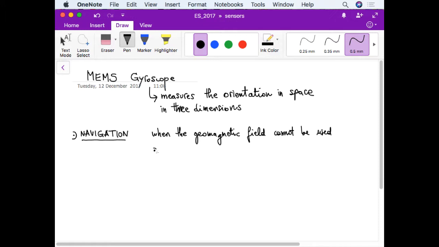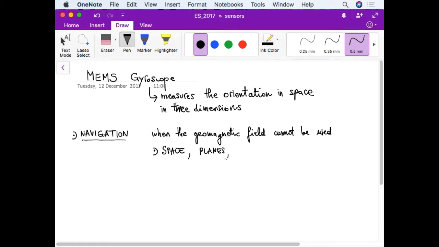And this means, for example, in space, that was traditionally one of the first uses, or on planes, also because in the case of planes you also need a 3rd dimension, while the compass gives you only 2 dimensions. Of course, in a plane you need to know whether you are, let's say, in this direction or in this other direction.